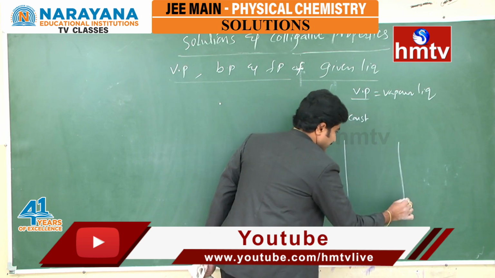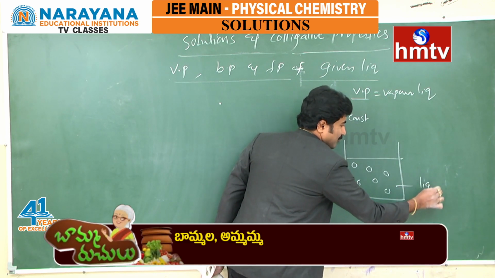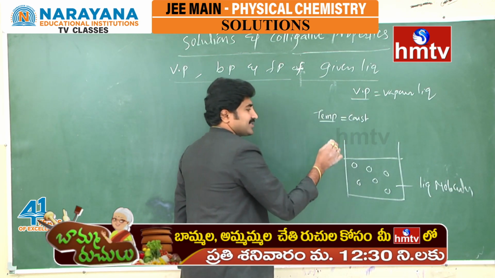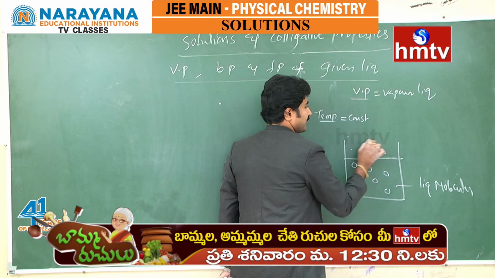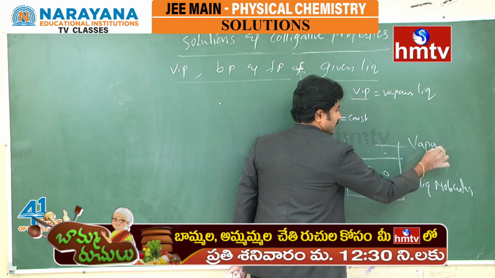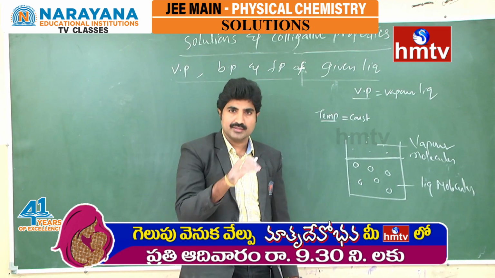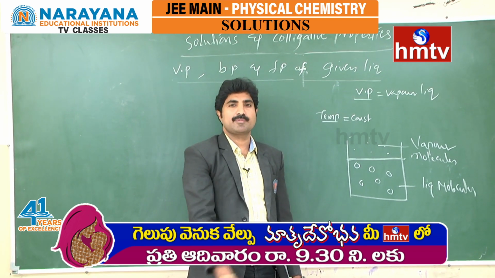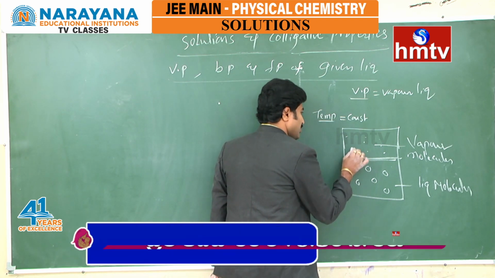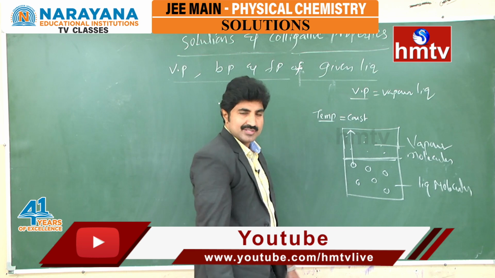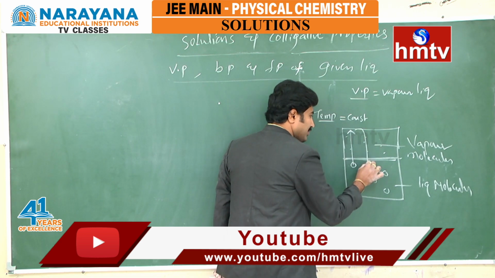When you take any liquid, these are the liquid molecules. On the surface of these liquid molecules, corresponding vapor molecules are also present. These are the vapor molecules. For every liquid, the vapor molecules are present on that surface because of their high kinetic energy. In this way, these molecules tend to escape. But after some time, they lose their energy and fall back down into the liquid.